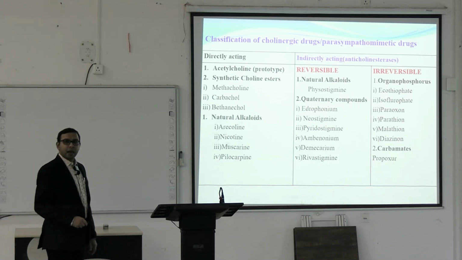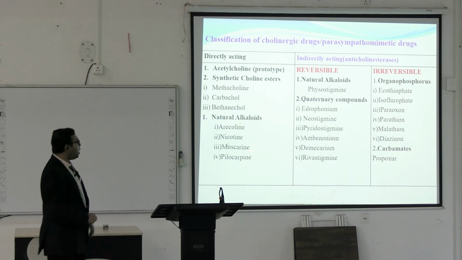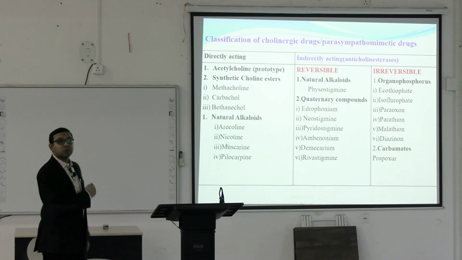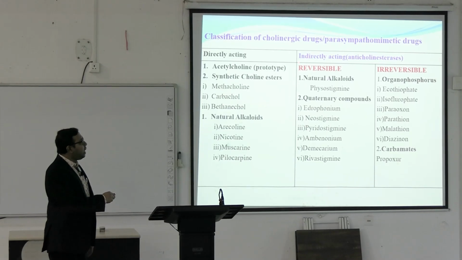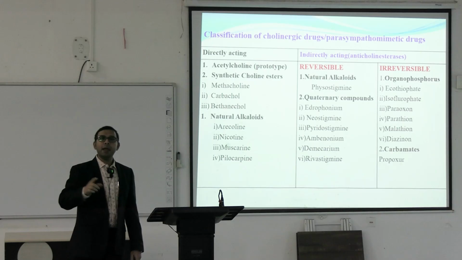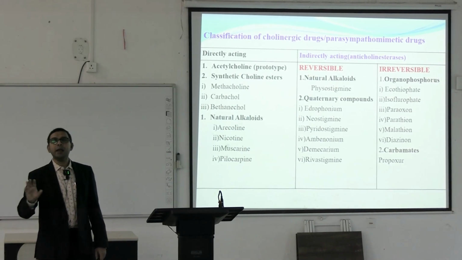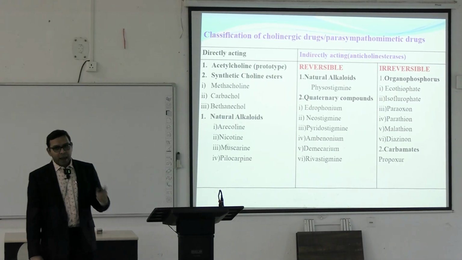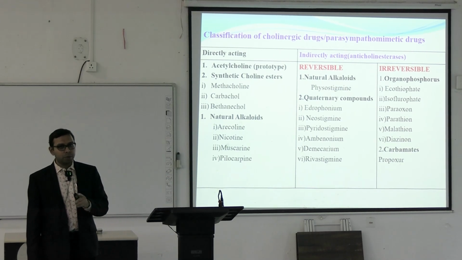There are some natural alkaloids that also act as parasympathomimetic agents, like arecoline, nicotine, muscarine, and pilocarpine. Of these, pilocarpine is used therapeutically. Pilocarpine is mainly used in glaucoma. Okay. And there are some indirectly acting parasympathomimetic agents. Indirectly acting means they mainly block the degradation of acetylcholine, that is, they block the acetylcholinesterase enzyme. So they are anti-acetylcholinesterases. Anti-acetylcholinesterases are the indirectly acting parasympathomimetic drugs.